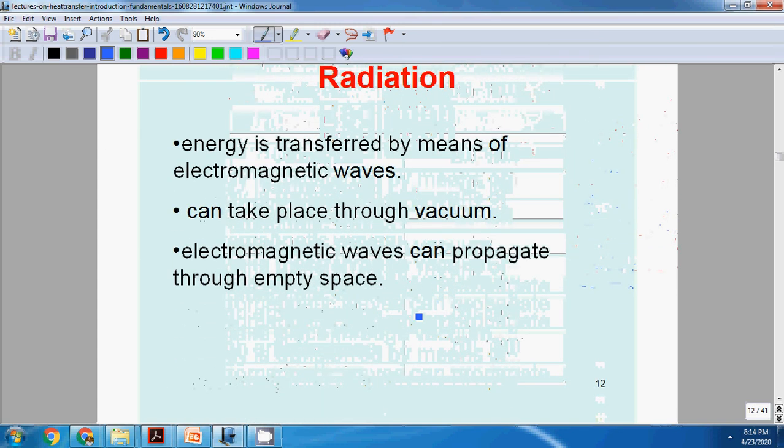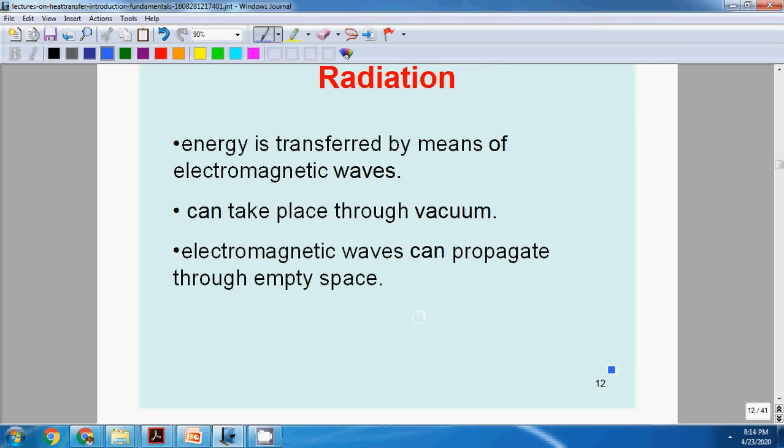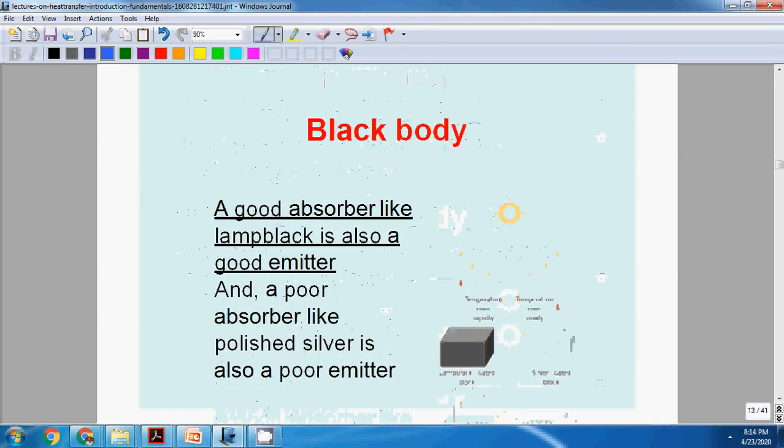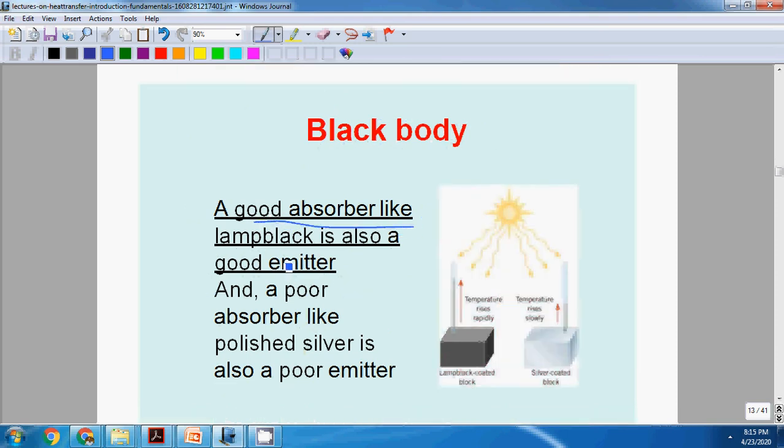Radiation heat transfer, energy transfer by means of electromagnetic waves, is called radiation heat transfer. It can take place in vacuum also. Electromagnetic waves can propagate in vacuum also, that is called radiation heat transfer. There is a concept called black body in radiation heat transfer. A black body is the one which absorbs all types of radiation.